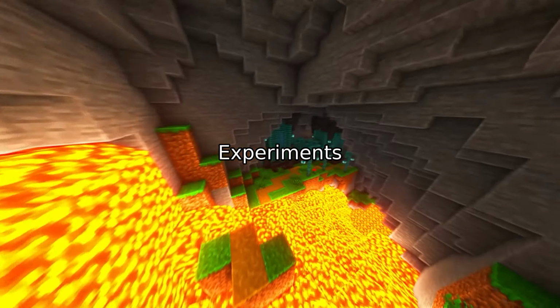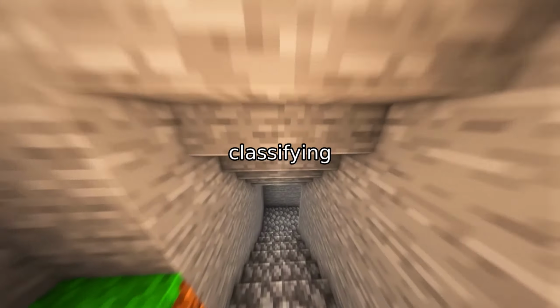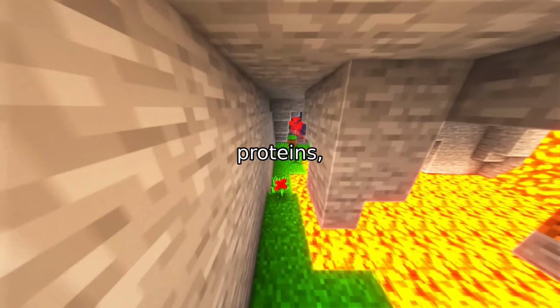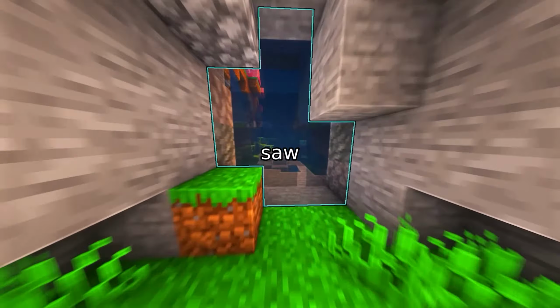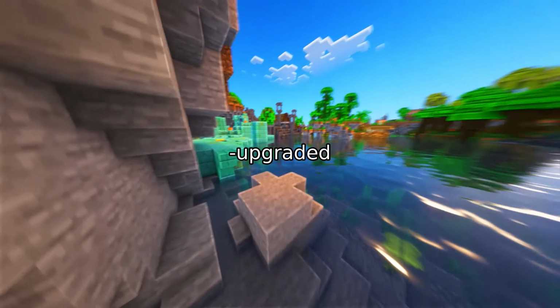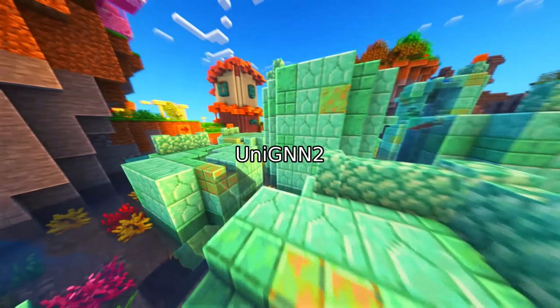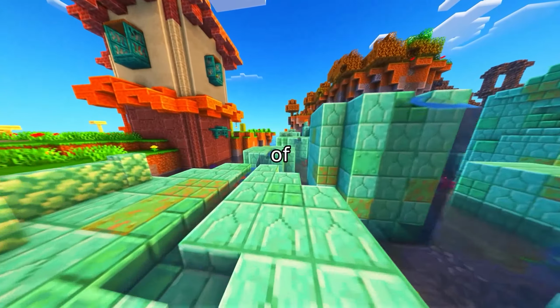The proof: experiments on real-world data. When researchers applied this method to tasks like classifying molecules or analyzing proteins, models like EDGNN and GAT saw significant improvements. In 75% of cases, the curvature-upgraded networks outperformed the original. Even more advanced models like EDGNN and EDGNN2 showed gains in 80% of tests.